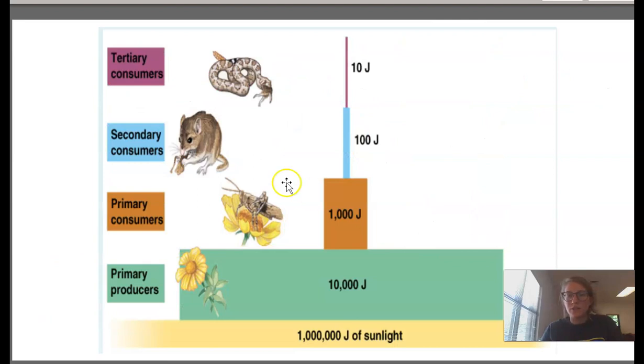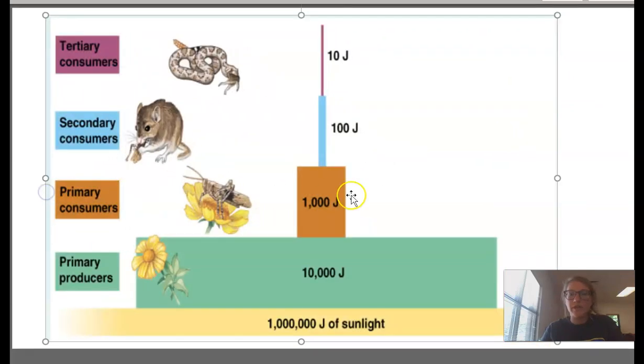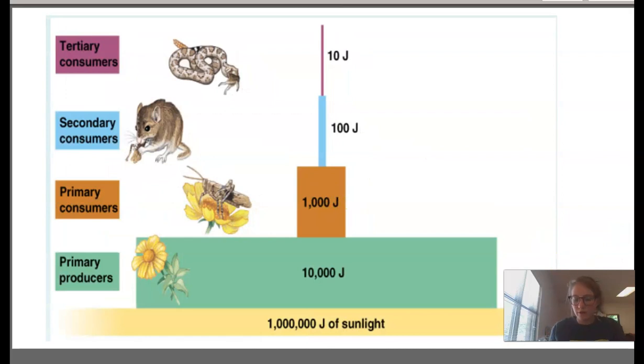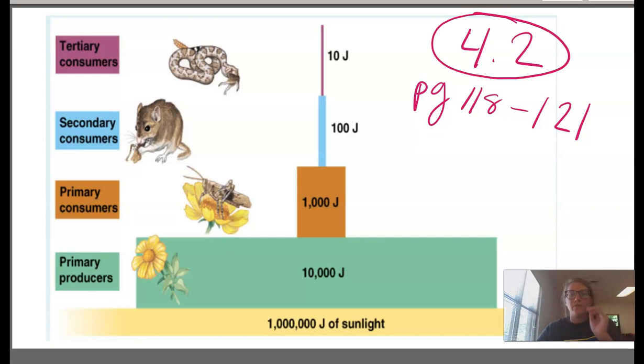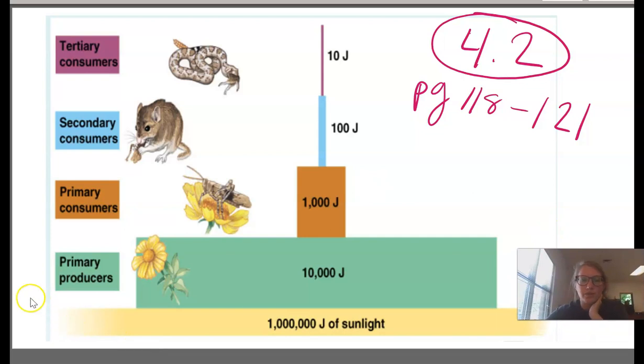This is another way that we like to show it, and this is something similar you might have seen in your book. So in your book, remember this is chapter 4, I think it's 4.2. These are pages 118 through 121, all right? Or chapter 4.2, where you should have done the reading already. So this shows it more drastically, the number of organisms you're going to have and the amount of energy. Remember I had said that joules was our energy unit, and that's spelled like this, not the other type of joule.